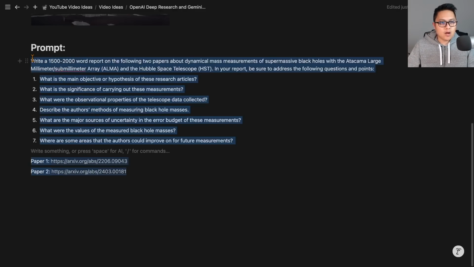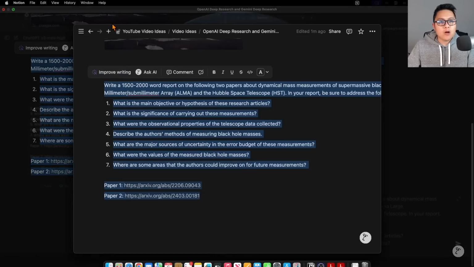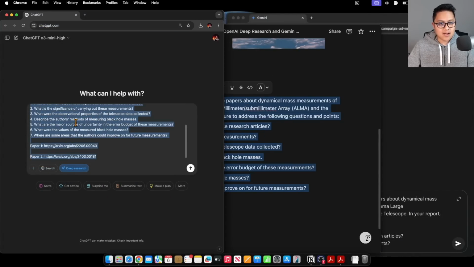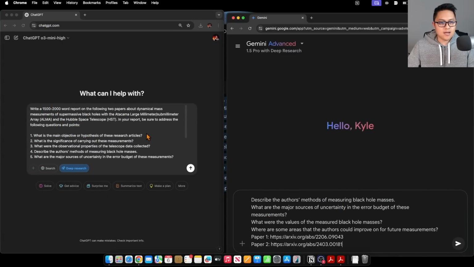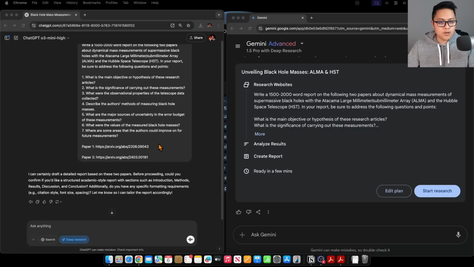And so I'm going to go ahead and just copy this prompt, and I already had it there, but I'll just recopy it again into both Gemini and O3 Mini. So I'm just going to hit send on both of them. Okay, so we have OpenAI's Deep Research asking us a few questions.